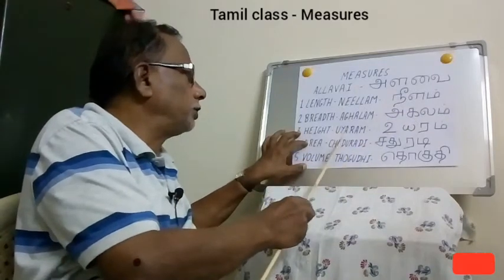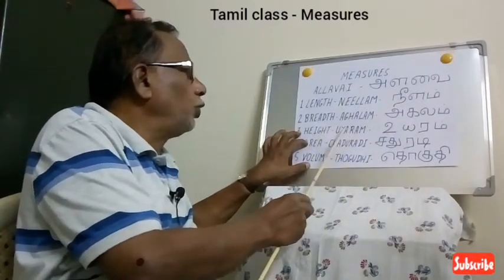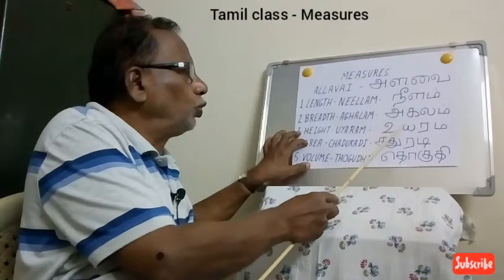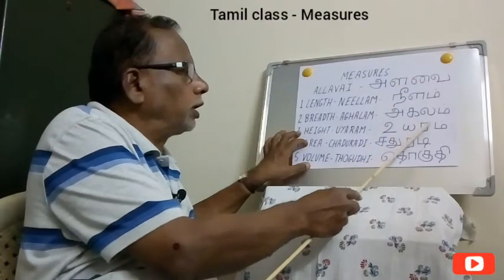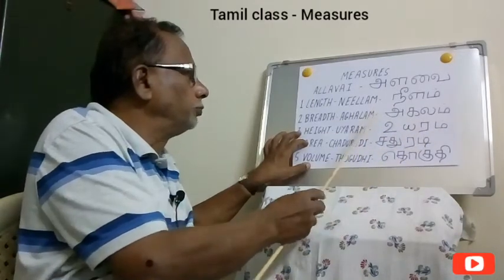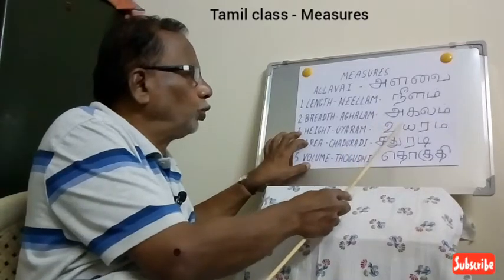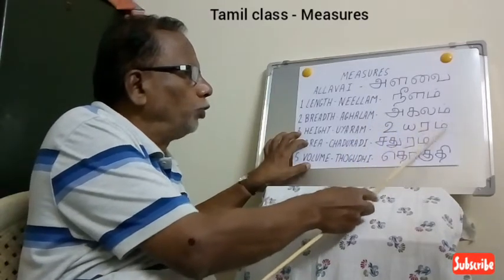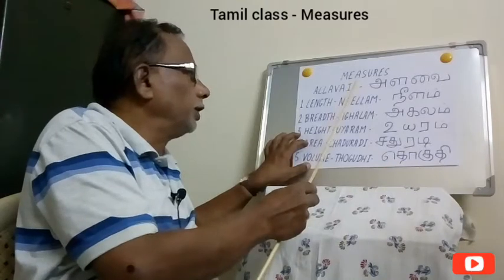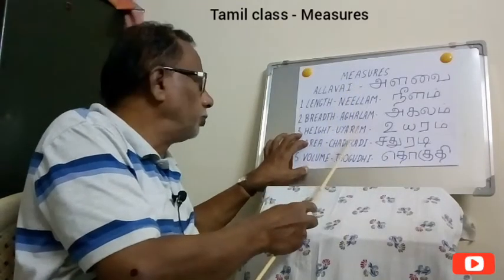And for height we say Uyaram. I'm repeating. Uyaram means height. Length, breadth into height becomes a volume.